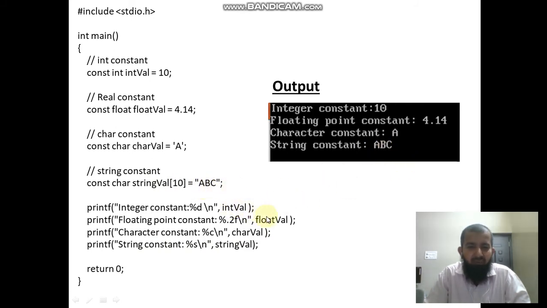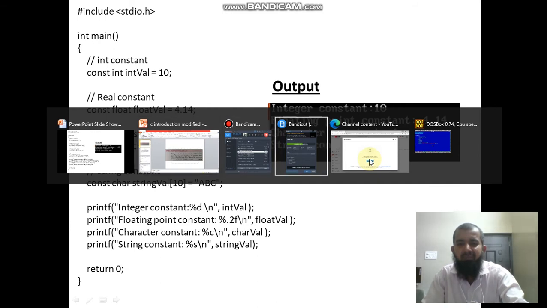These are the variable names. So int val contains 10, float val contains 4.14, char val contains a, string val contains ABC. These are all variables, and they contain some values. If you write the variable here, it displays the values like this. Clear? So this is about constants. I will just execute it and show you, so it becomes very clear.